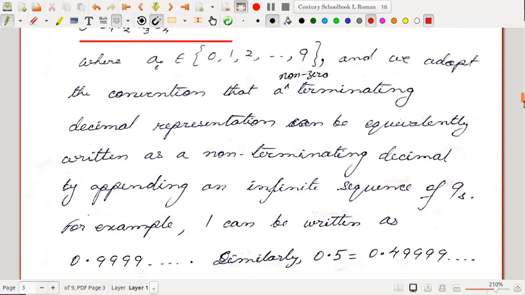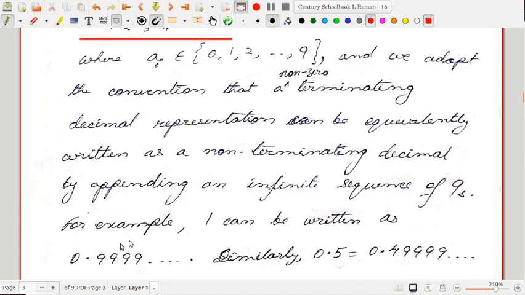Let me just explain with an example. For example, 1 can be written as 0.99999, and that way we can continue.